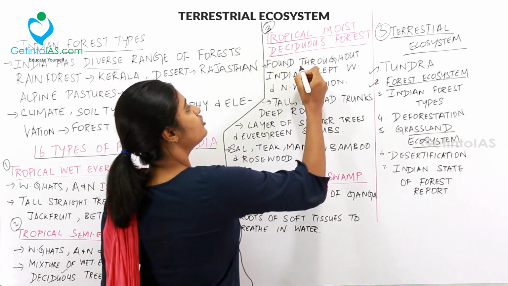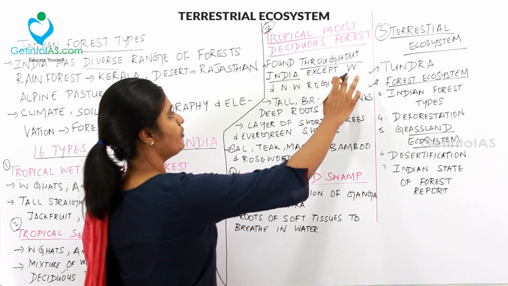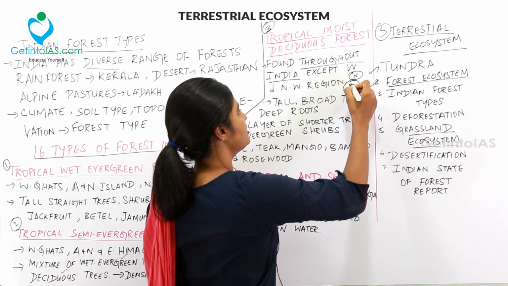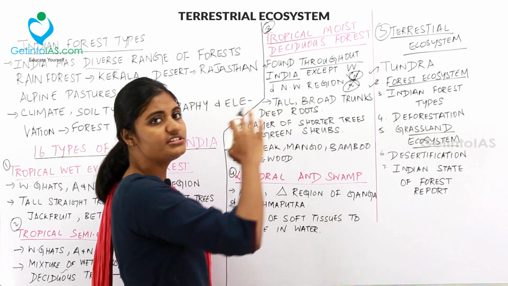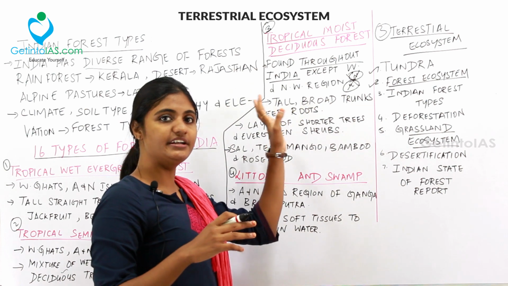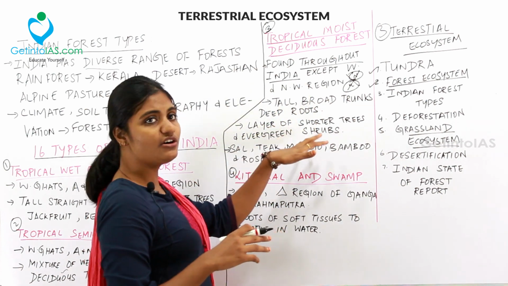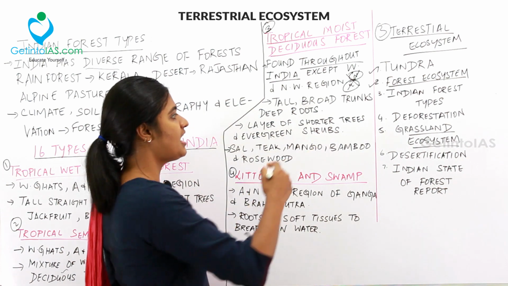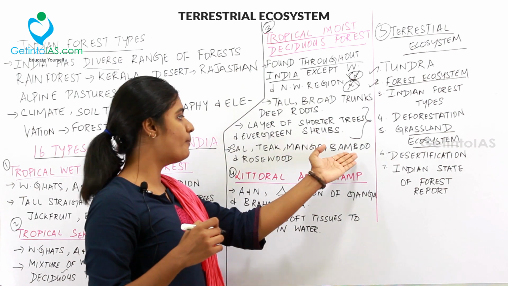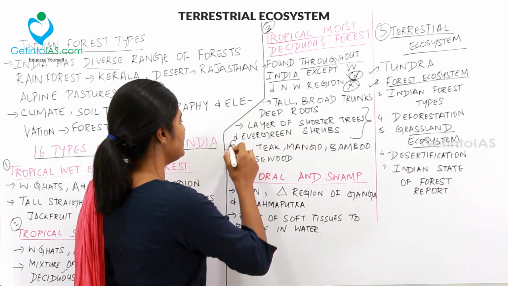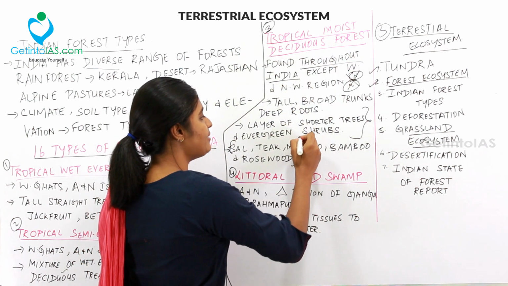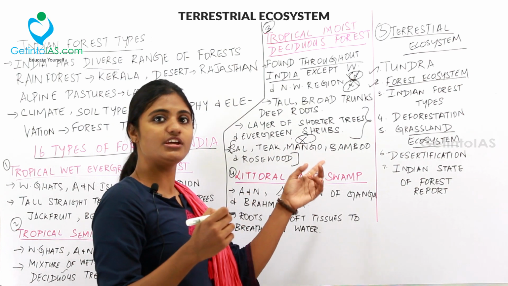You will find this throughout India except the western and northwestern region. I mean, in the topmost region and the western region you can't find this tropical moist deciduous forest. It will have tall broad trunks and deep roots, and a layer of short trees and evergreen shrubs underneath. You can find trees like sal, teak, mango, bamboo and rosewood. All these types of trees are found in tropical moist deciduous forest, so the types of trees inside the forest are to be noted down.